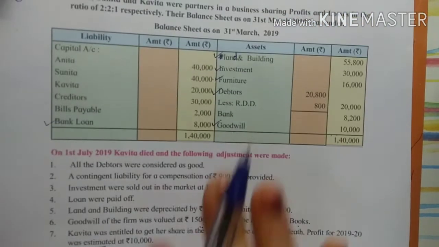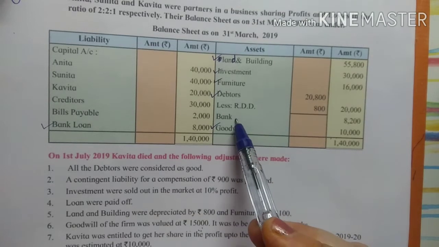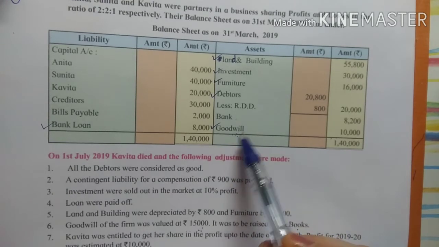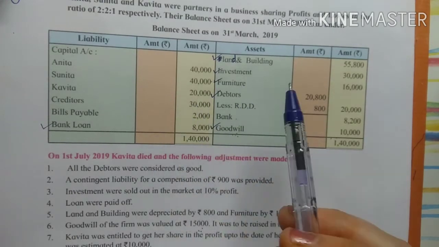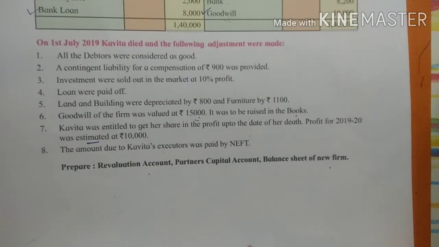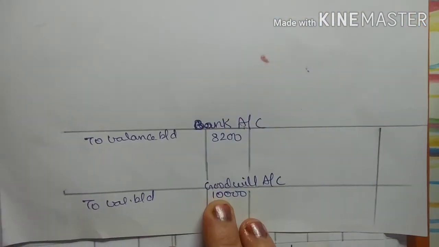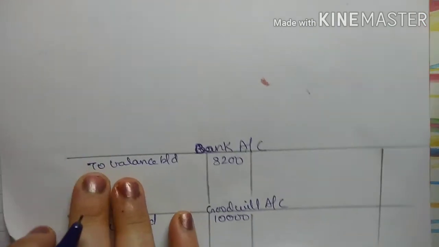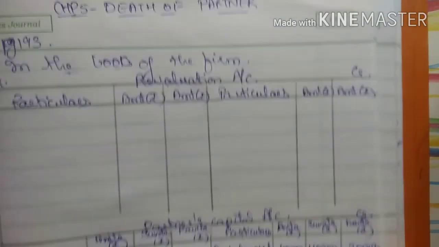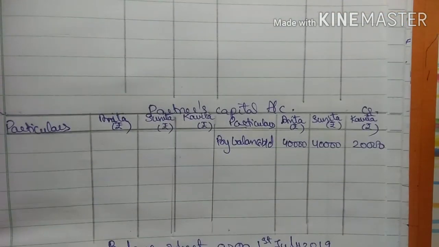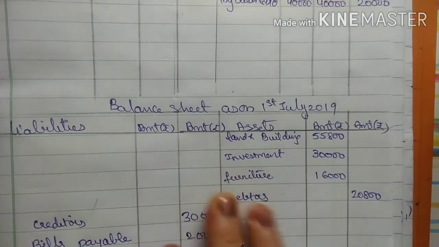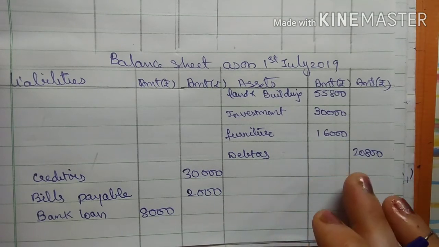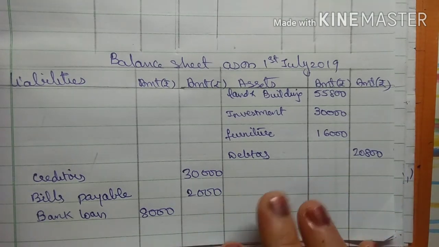So first we will do the posting. While doing the posting, we will prepare bank and goodwill account. Like admission, bank and goodwill account, we will prepare a separate account. All other assets and liabilities we will post. So I have prepared the bank account and goodwill account. As they are assets, there are debit opening balances in rough work, and we have prepared the revaluation account, partners capital account, opening balances are here, and balance sheet. We have posted all the assets and liabilities. The items which are having the adjustment are in the inner column and others are in the outer column.